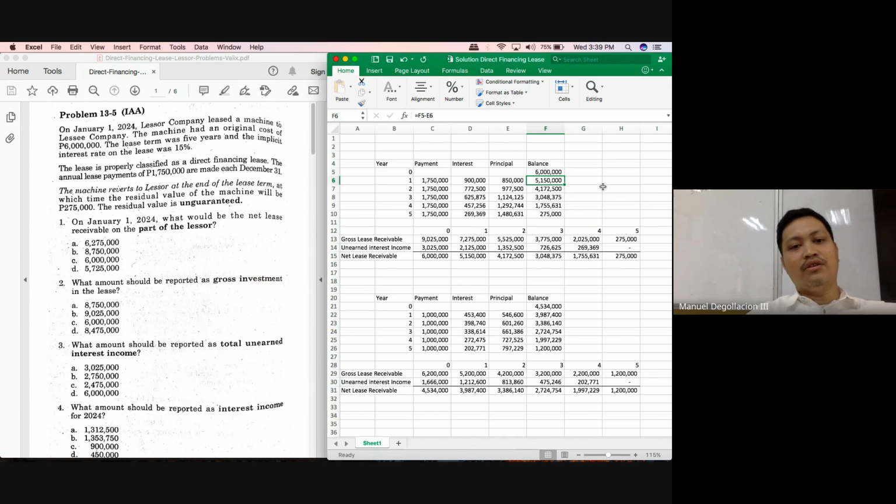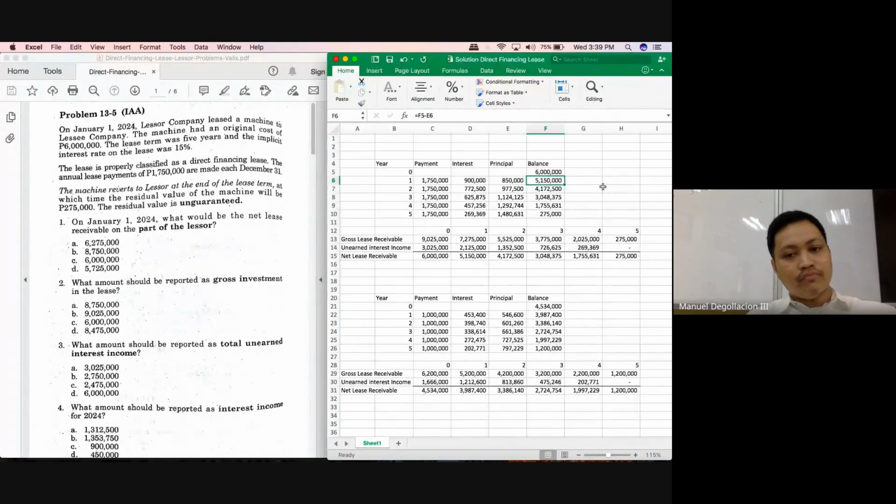Valix recognizes your unearned interest income account, while for Wiley, everything is recorded net already. But here, you record the gross receivable. You also recognize the unearned interest income. But ultimately, what will be reported would be the gross minus the unearned interest income.